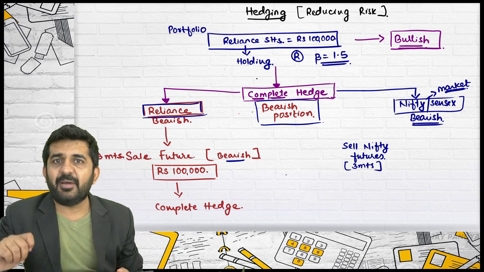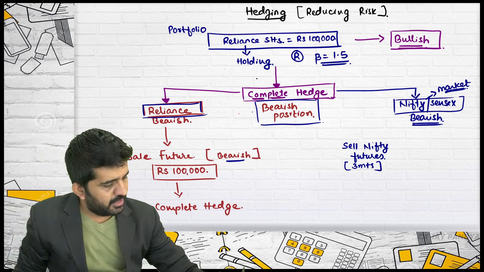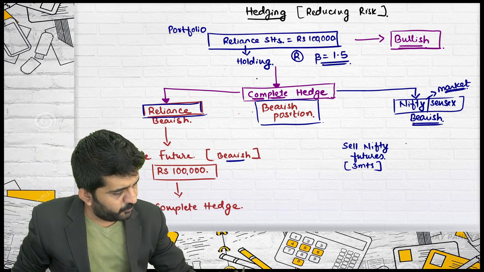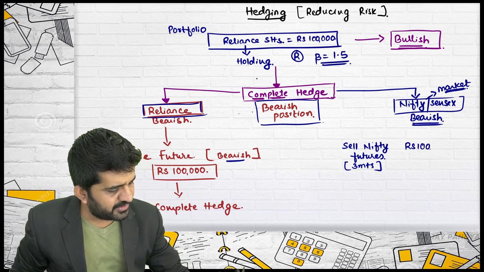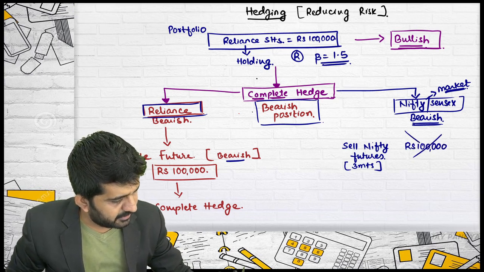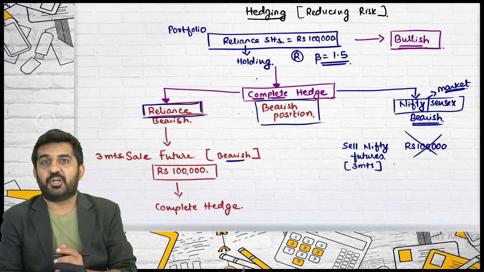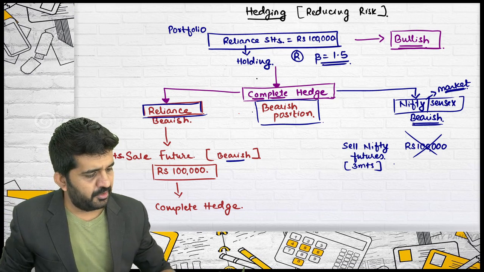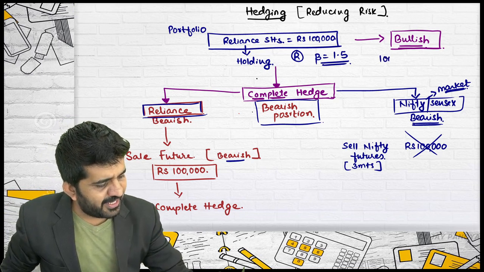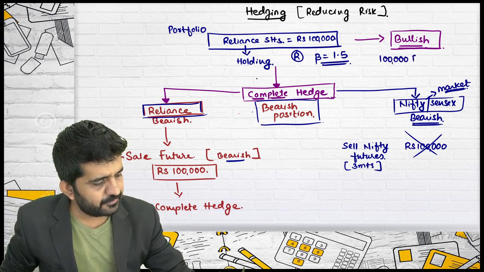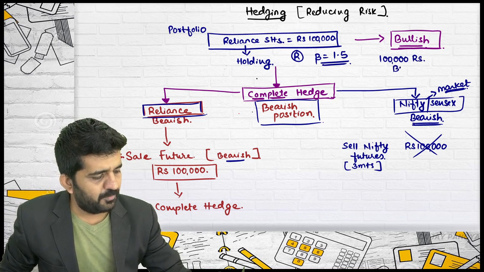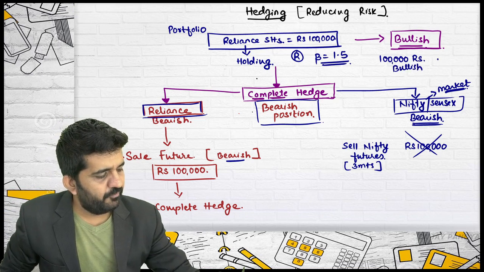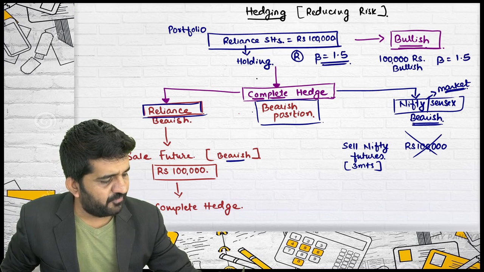Am I having a bearish position? Yes. How many rupees of Nifty futures will I be selling? Rupees 1 lakh? No. Try to concentrate. You are having a bullish position of 1 lakh Reliance, which is having a beta of 1.5.